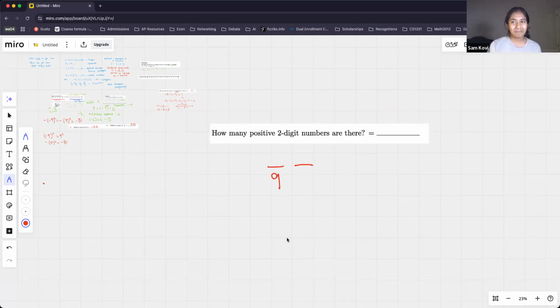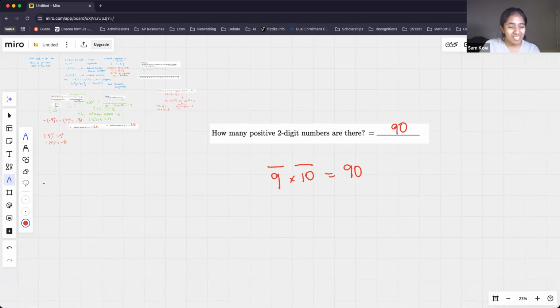What about for the second digit? 10, good. Now for the last digit, yes, we can have 0. So you can include all 10 digits. So for each possible tens digit, there are 10 possible units digits. So for 9 total tens digits, there are each 10 possible units digits. So in total, there are 9 times 10 equals 90 two-digit numbers, and that is our final answer.